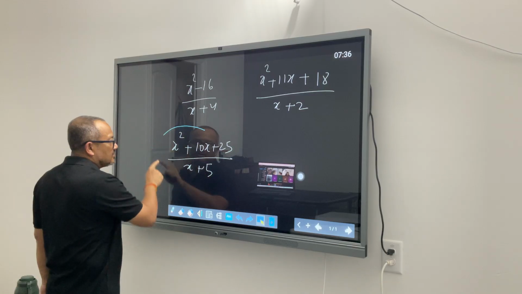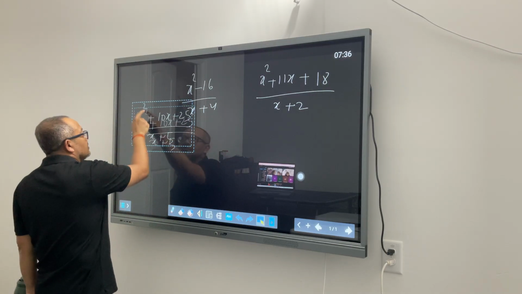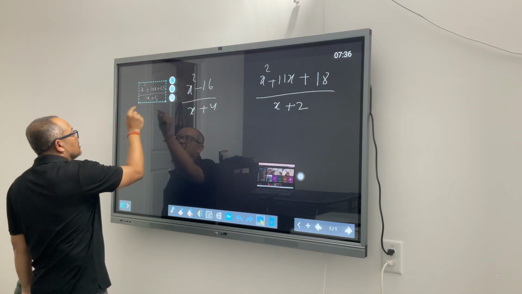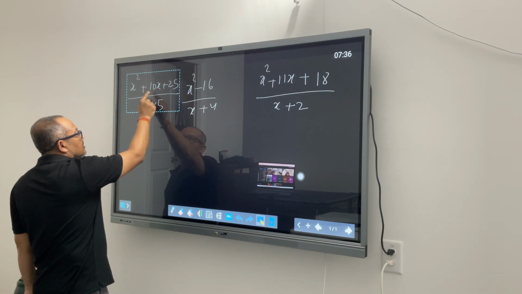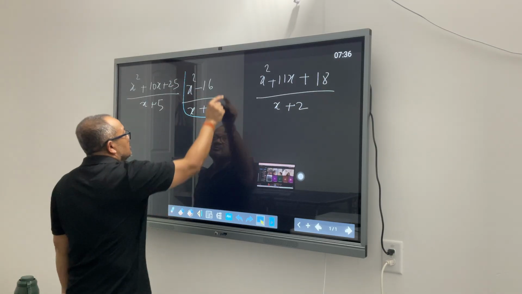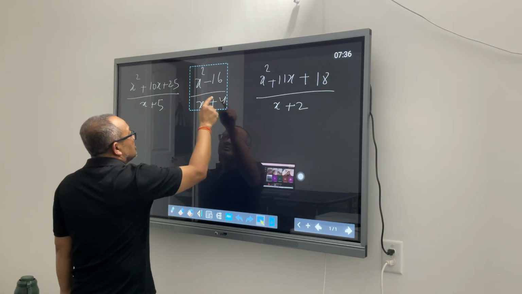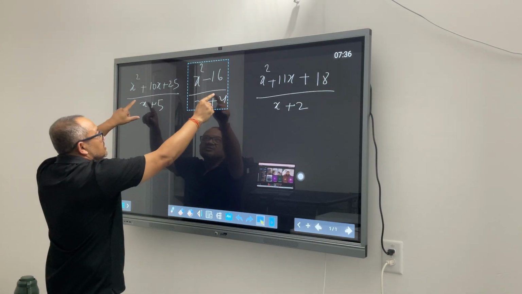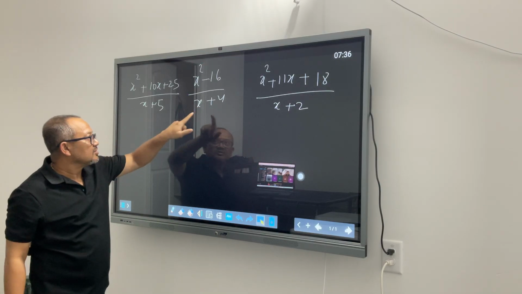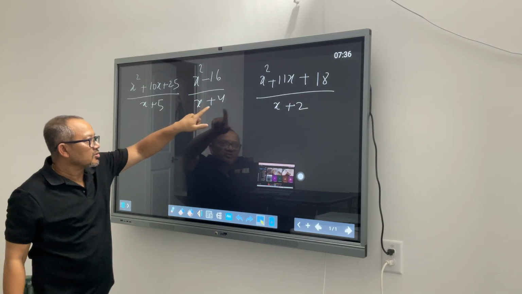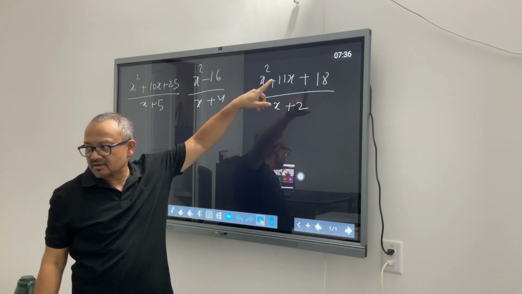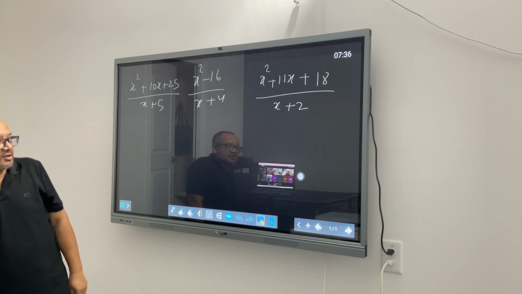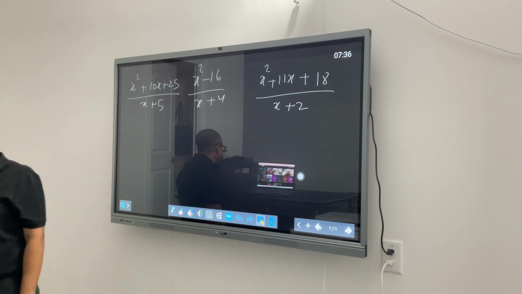So for x squared plus 10x plus 25 by x plus 5, I got x plus 5. This one you got x plus 5. Okay. And then for x squared minus 16 by x plus 4, I got x minus 4. Okay. And for the last one, I got x minus 13 plus 44 by x plus 2. Okay. We'll come to that.